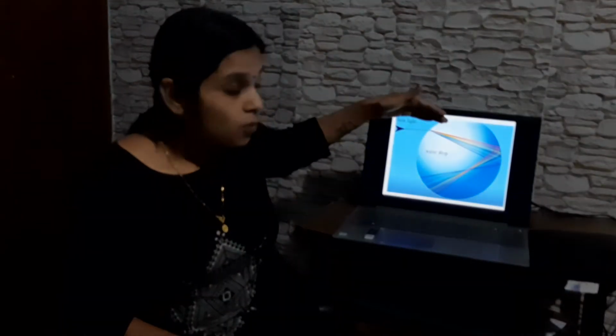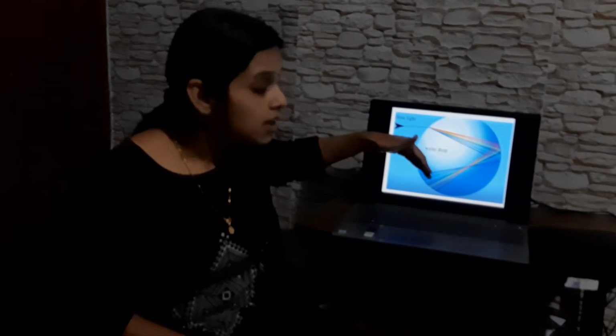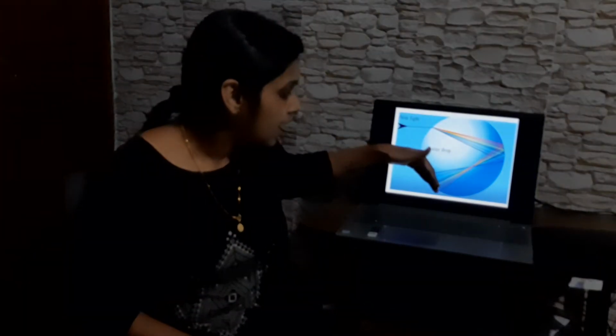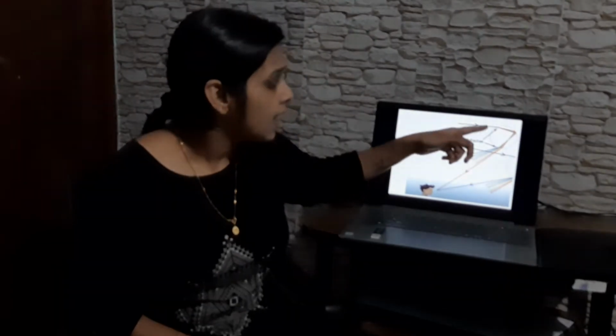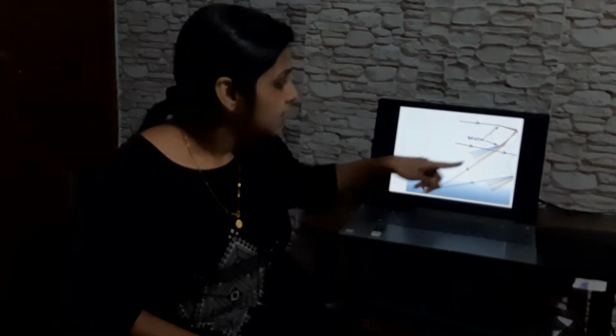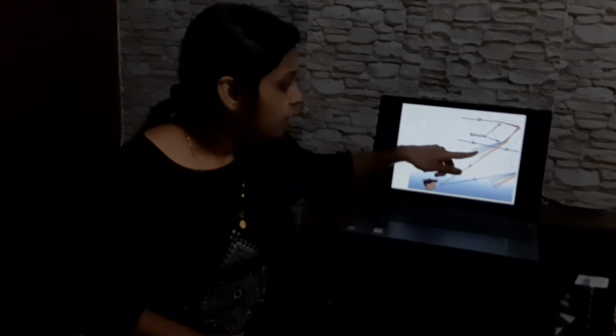So here once refraction happens and here it is totally internally reflected, TIR happens, and here it again reaches back to the first surface of separation. Here again refraction, a second time refraction happens, and we can see these lights emerging out. Okay, so in the formation of a rainbow there is twice refraction and once total internal reflection. And of these colors, only red reaches our eye from this region because all the other colors are deviated at a higher angle and we can't see that. They won't reach our eye.